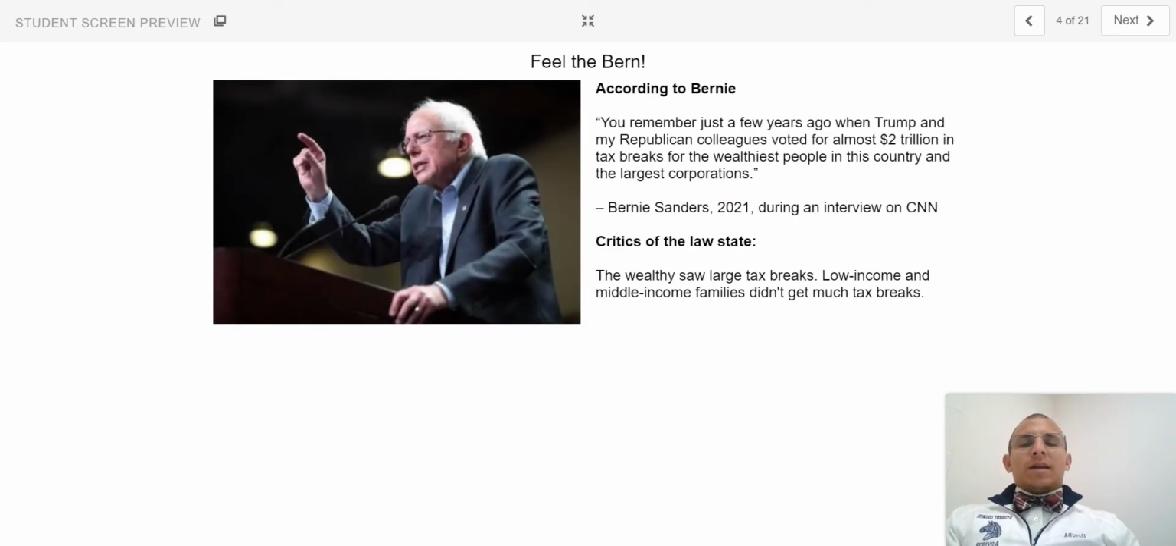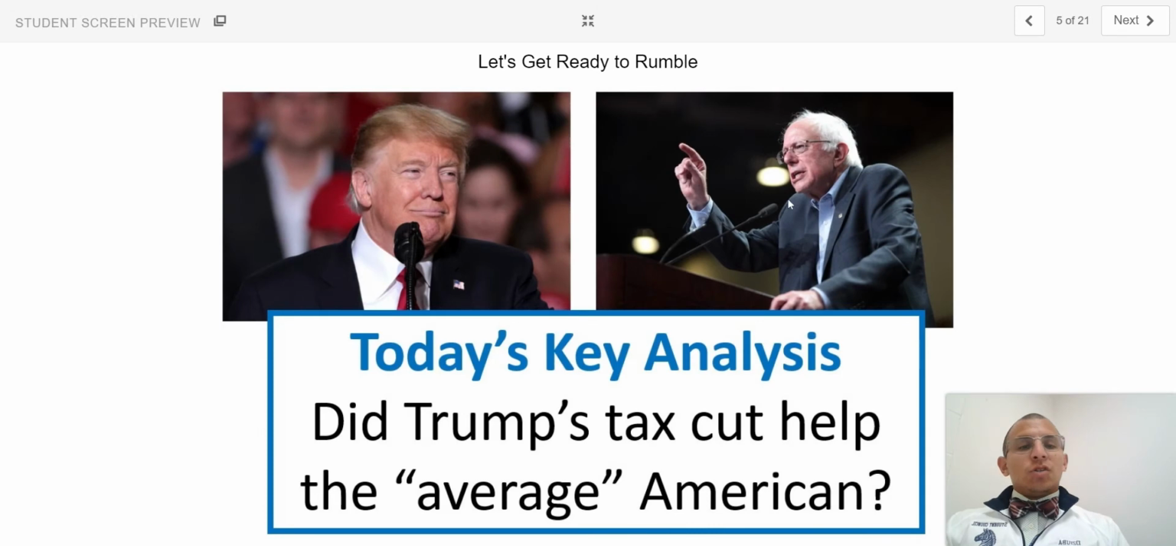On the opposite side of the aisle, we had Bernie Sanders, who very recently came out and said, "You remember just a few years ago when Trump and my Republican colleagues voted for almost 2 trillion in tax breaks for the wealthiest people in this country and the largest corporations." Critics of Donald Trump's law state that the wealthy saw large tax breaks. Low income and middle income families didn't get much tax breaks to begin with. So, let's get ready to rumble and determine over the remainder of this video, did Trump's tax cut help the quote unquote average American?